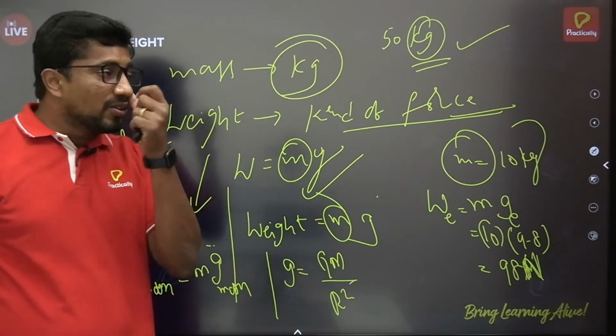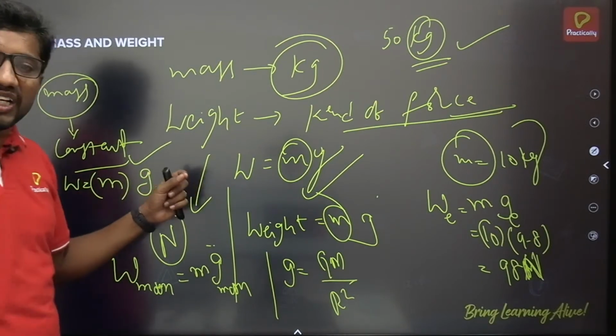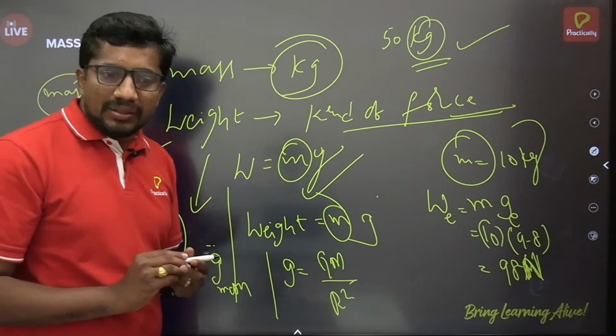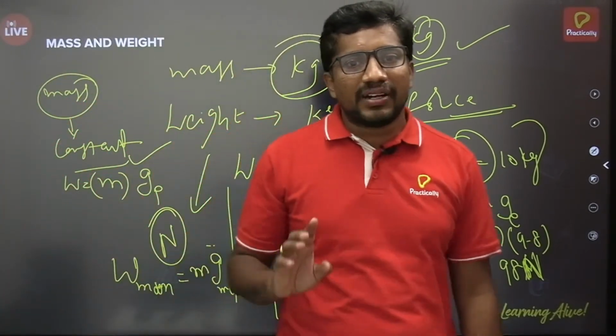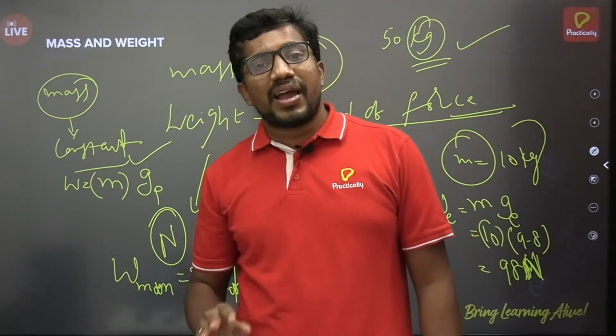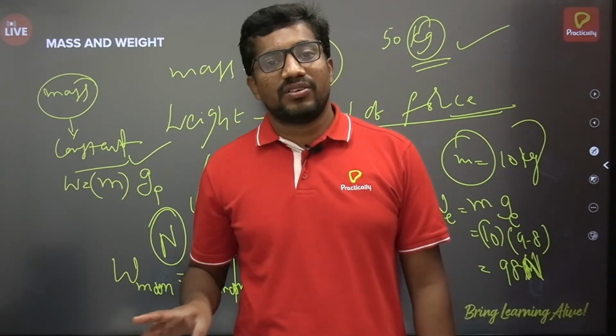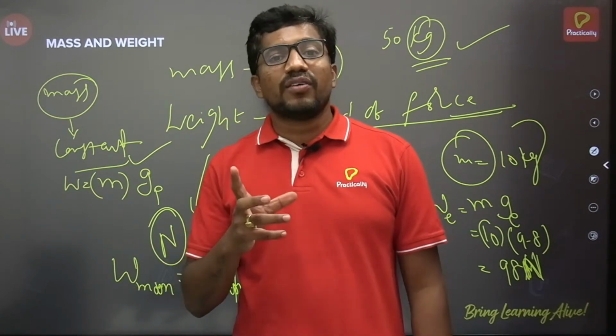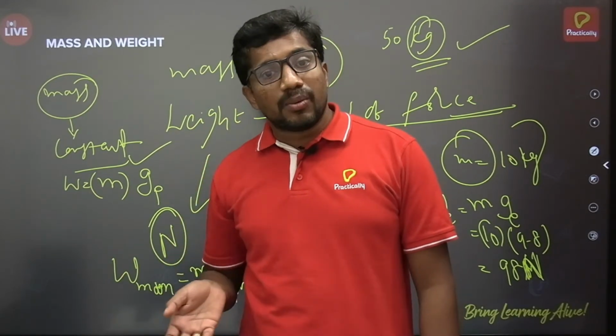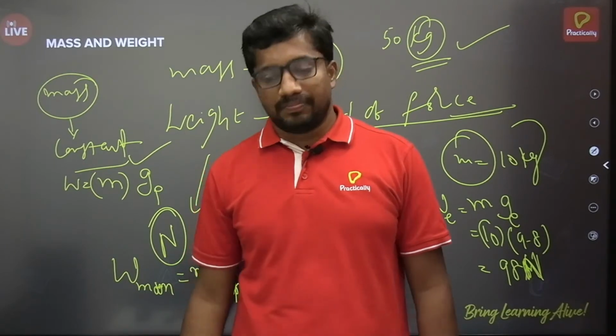Hope I am clear how to calculate the weight and how to differentiate between weight and mass. So, one crystal clear statement: the mass of the object remains the same. It's constant everywhere. You can't change it. Whereas the weight of the object will depend on the mass of the body as well as the acceleration due to gravity.